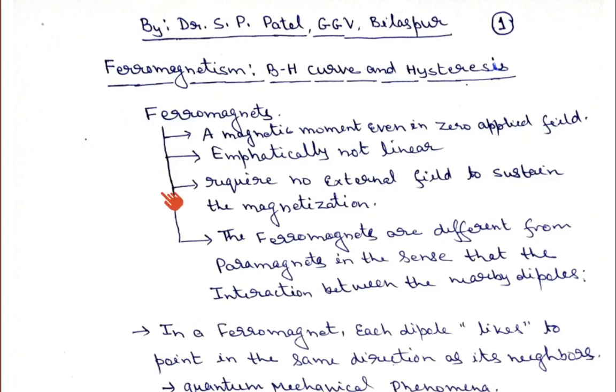And in order to oppose the external magnetic field, because of Lenz's law, the circular current flows opposite to the direction of the magnetic field. That means there is a change in magnetic dipole moment, a change in magnetization, but in the opposite direction, in the case of diamagnetic material.